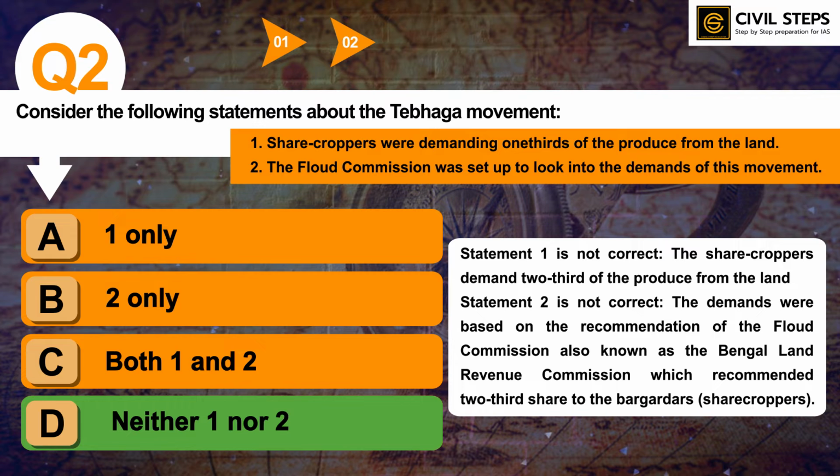So the answer is option D neither 1 nor 2. So these peasant movements are extremely important from UPSC exam point of view. Generally aspirants ignore this topic, but this is very important and UPSC usually asks this kind of question in its prelims examination. In 2020 prelims also UPSC asked about peasant movements. So you should read this topic very well from standard sources.